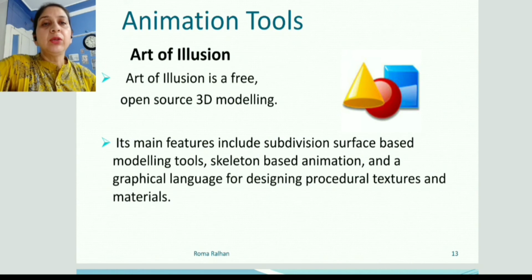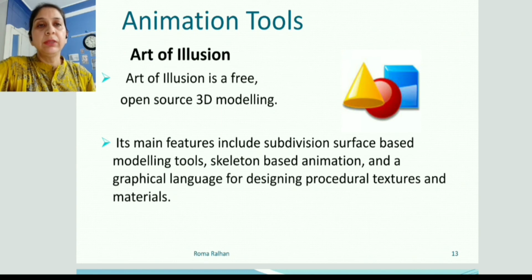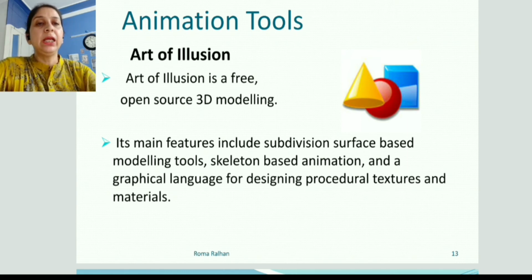One of these is Art of Illusion, which we can use especially for graphics or statistics also. It is again free and open source 3D modeling software, and it includes surface based modeling tools, skeleton based animations and a graphical language for designing procedural textures and materials.